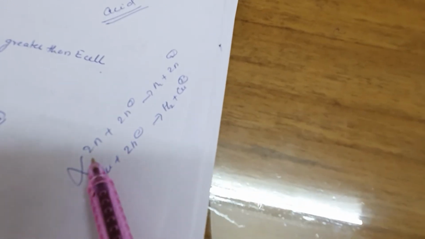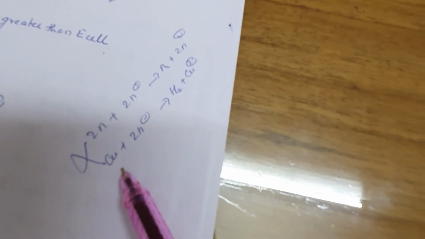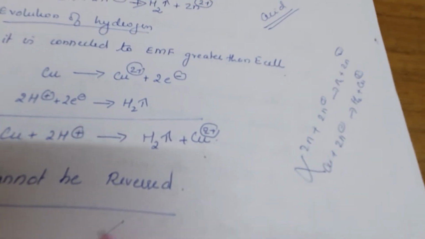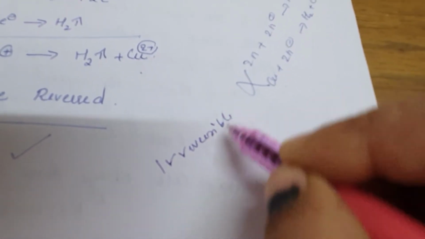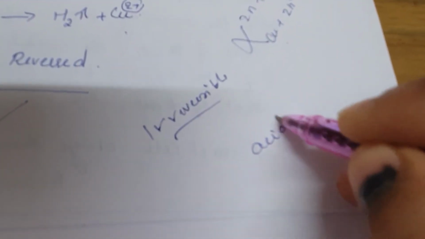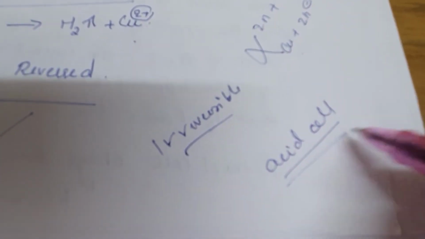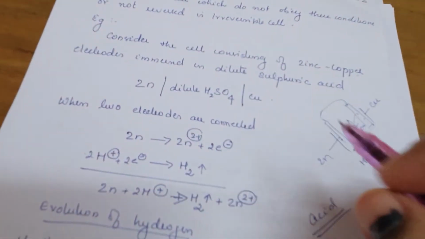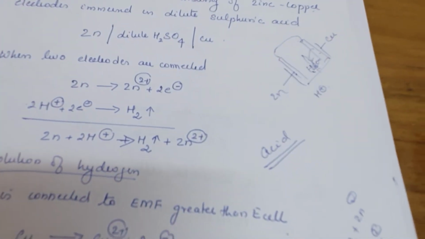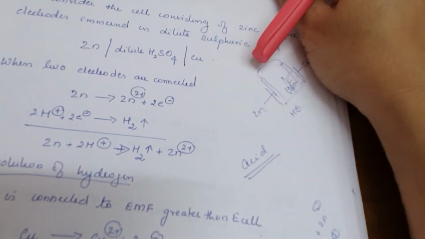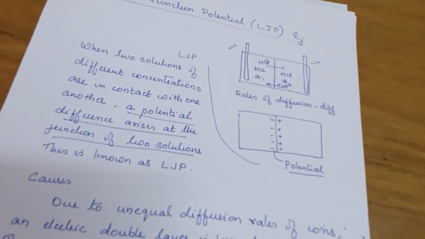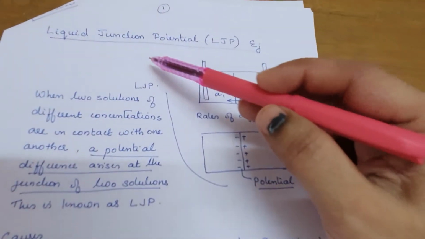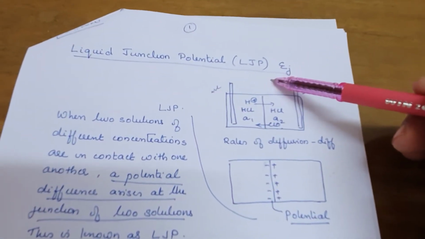So the cell reaction is not reversible. Only zinc, and in reverse only copper, will undergo oxidation. So this type of cell is known as an irreversible cell. The example is the acid cell, the first galvanic cell produced. So that is reversible and irreversible cell, a very important concept in electrochemistry.